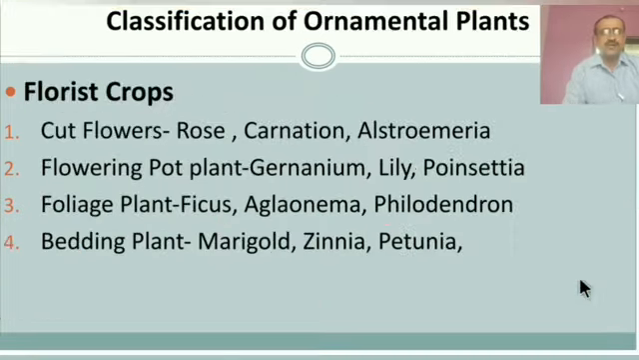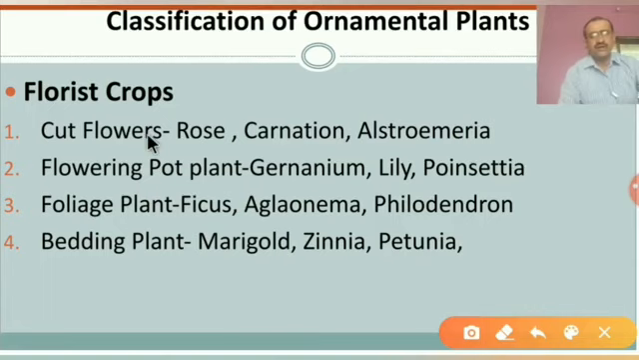Our next point is the classification of ornamental plants. Here, ornamental plants are again divided into 2 parts. First one is the florist crop. A florist crop is a crop which gives a huge amount of flowers. Such a crop is known as a florist crop. And again, florist crops can be divided into 4 subtypes, in which the first one is the cut flower. The flower or flower bud in cut form is known as a cut flower.